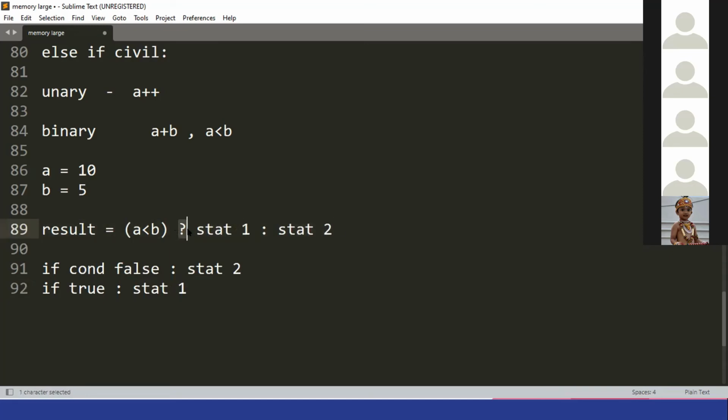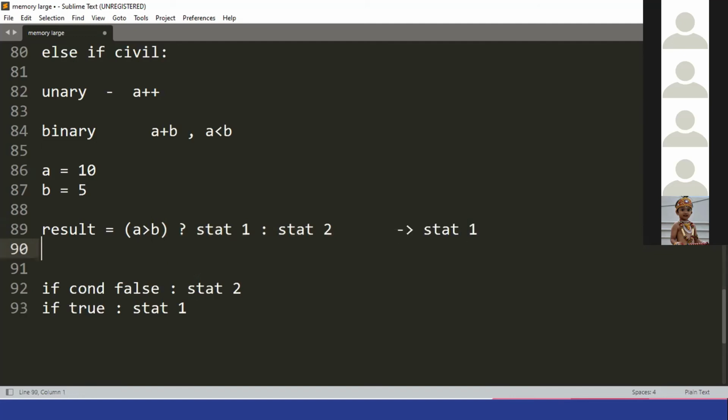It is just using three things: one condition, expression 1, expression 2. So it is very simple for you now. Let's take a equal to 10, b equal to 5. Let's take if a is greater than b, so what will be the output of this? Statement 1. That's basically what a ternary operator is.